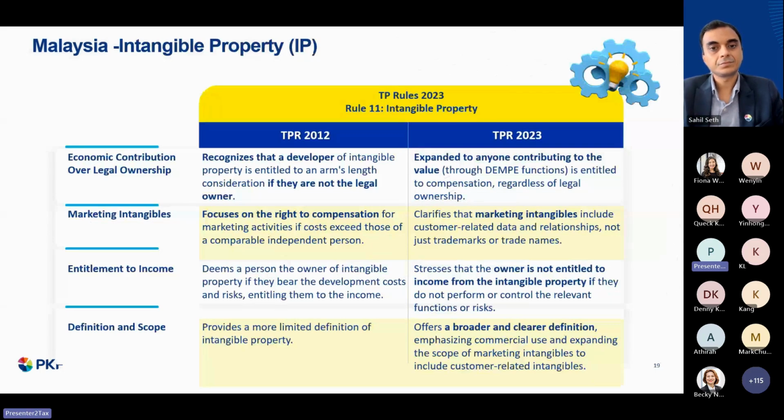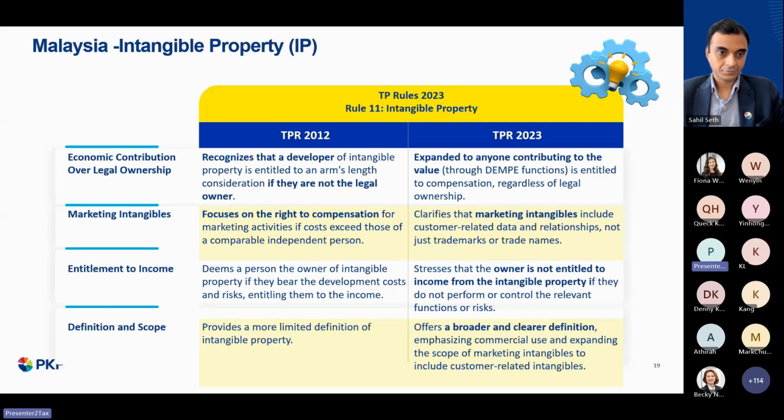Now let's look at the latest clarity in terms of intangible property under the TP Rules 2023. As you can see here, in terms of economic contributions over legal ownership, it has expanded to anyone contributing to the value through the DEMPE function being entitled to compensation regardless of legal ownership.